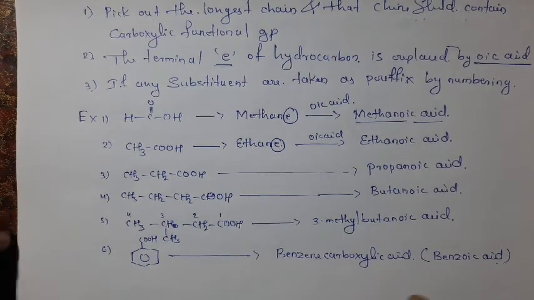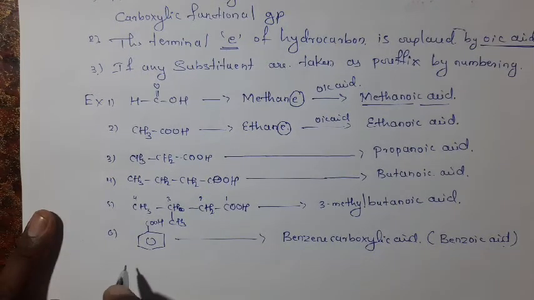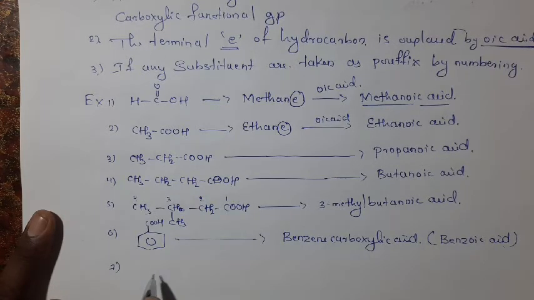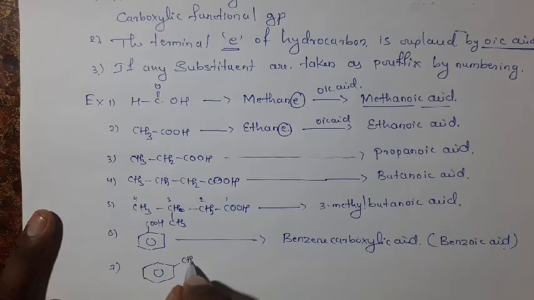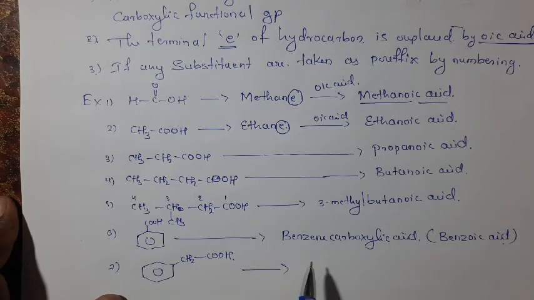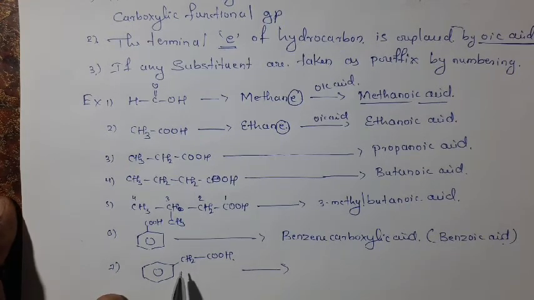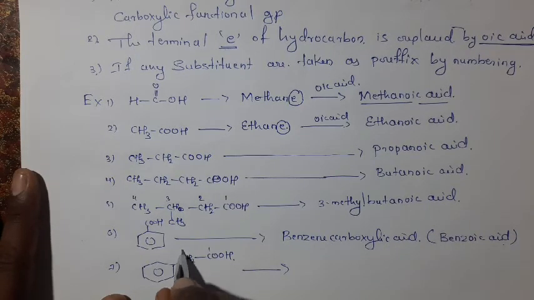Okay. If the carboxylic functional group is attached to an alkyl group along with an aromatic ring, let's see for example here: this is our benzene ring, attached to a CH2 alkyl group, and this CH2 group is attached to the carboxylic group. In this case we have to consider the benzene ring as a substituent, written as the prefix phenyl, and the numbering starts from here, 1 and 2.